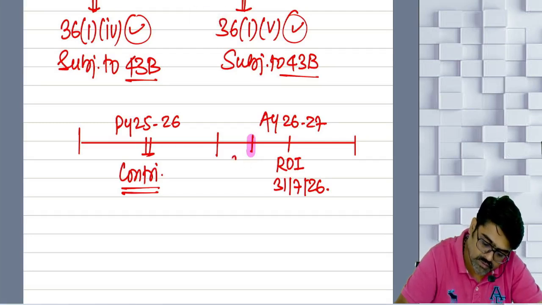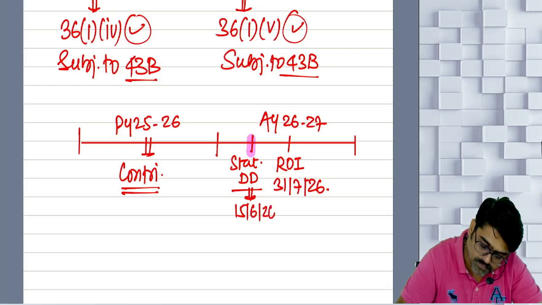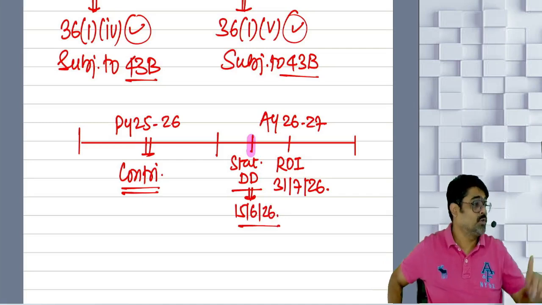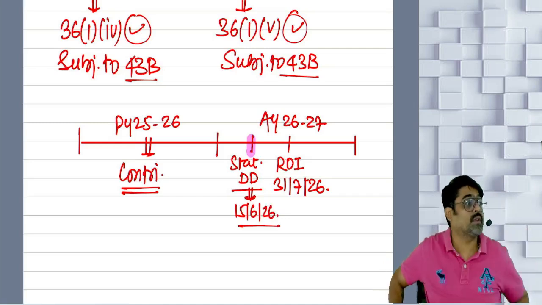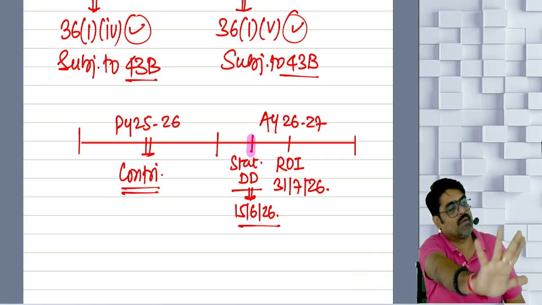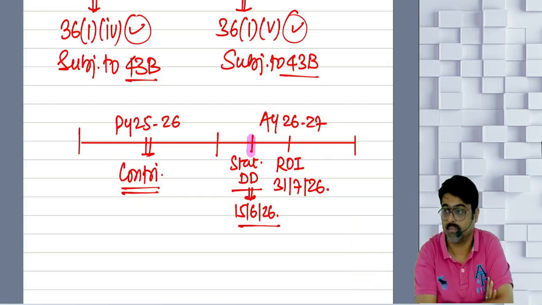So this is, can I say, the statutory due date. What is the statutory due date? 15th of June. So law says that as an employer you should contribute on or before 15th of June. So this year's contribution should be made on or before 15th of June. That is what law says.